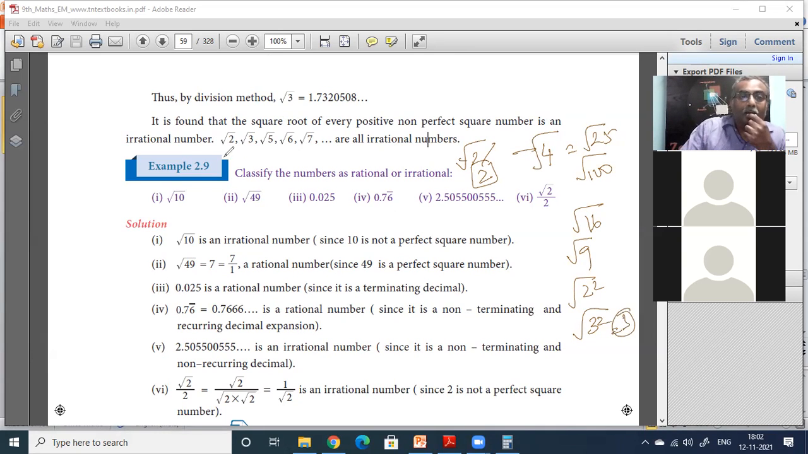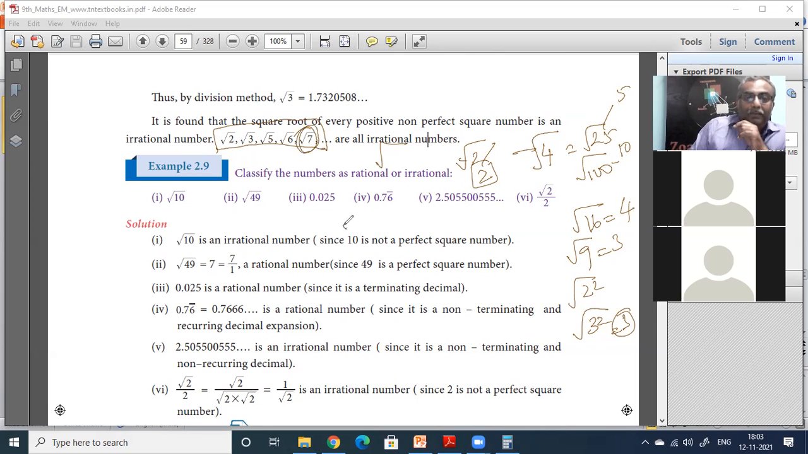So don't go hastily. As soon as you see some root there, don't think, oh, this must be an irrational number. Let me take the long division method and start doing something. Don't waste your time. First of all, find out root of 16 is what? 4. Root of 9, 3. Root of 25, 5. Root of 100, 10. So not all the numbers which are having a root are irrational numbers. Be very careful. Only those numbers which cannot be simplified further.